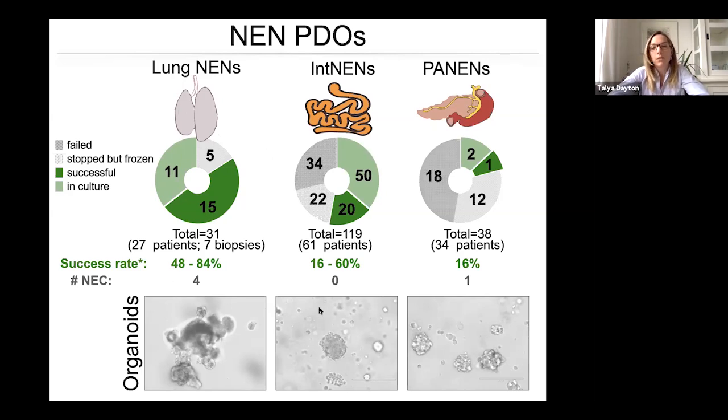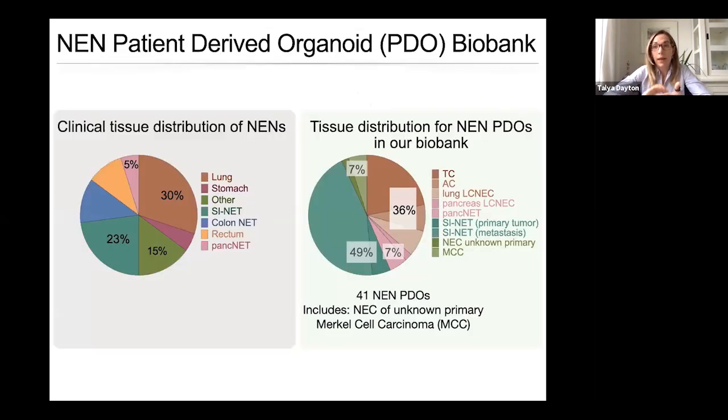What you can see on the bottom are some representative images of what these organoids look like. You can see that they don't form these cystic structures that maybe one would be more used to looking at, but instead form these sort of dense structures that sometimes form branching structures. Here I've summarized what our biobank currently looks like.